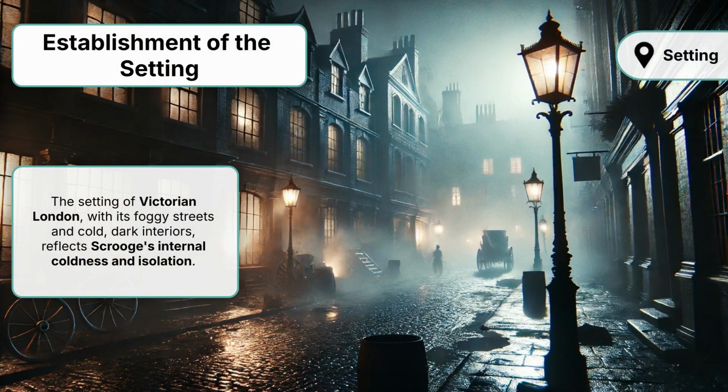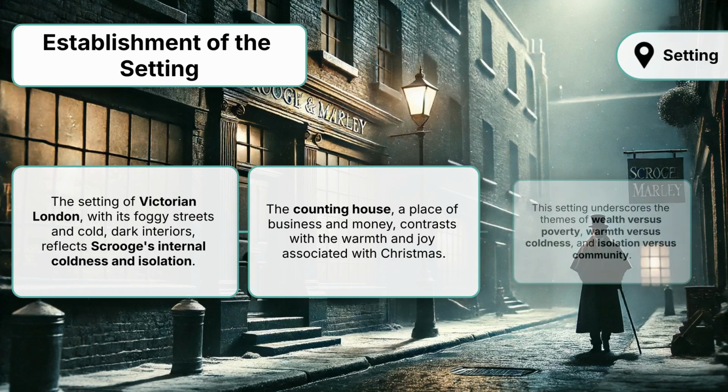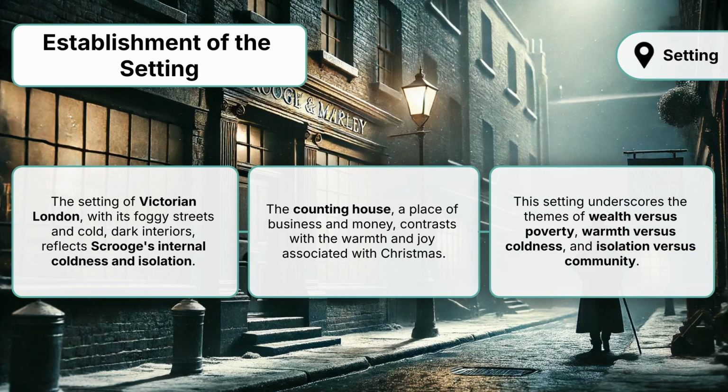The setting of Victorian London, with its foggy streets and cold, dark interiors, reflects Scrooge's internal coldness and isolation. The counting house, a place of business and money, contrasts with the warmth and joy associated with Christmas. This setting underscores the themes of wealth versus poverty, warmth versus coldness, and isolation versus community.